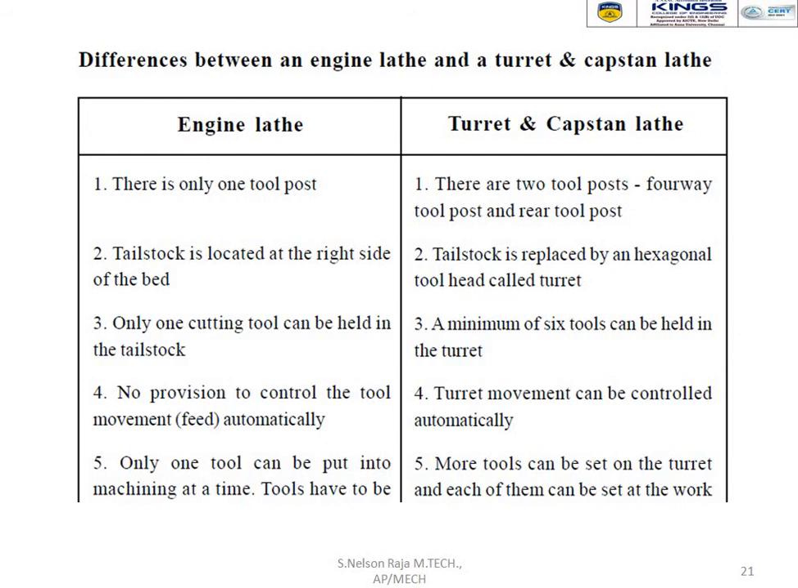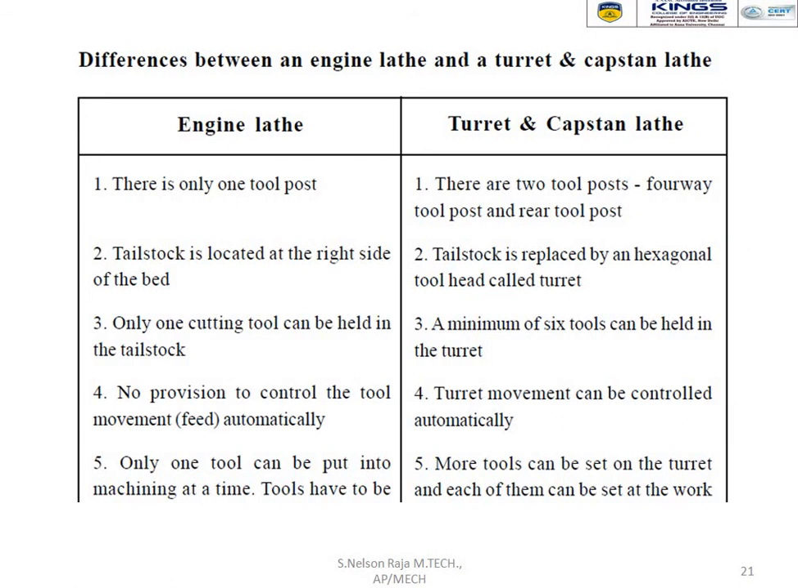In the engine lathe, only one cutting tool can be held in the tailstock, and in the turret and capstan lathe a minimum of 6 tools can be held in the turret. So that is the important thing. With the center lathe we can fix only one tool at a time. But with semi-automatic lathes like the turret and capstan lathe, we can hold a minimum of 6 tools on a tool post.